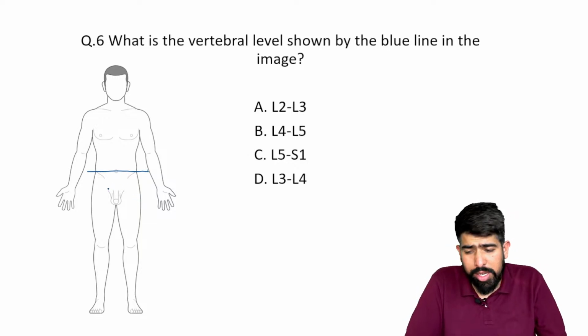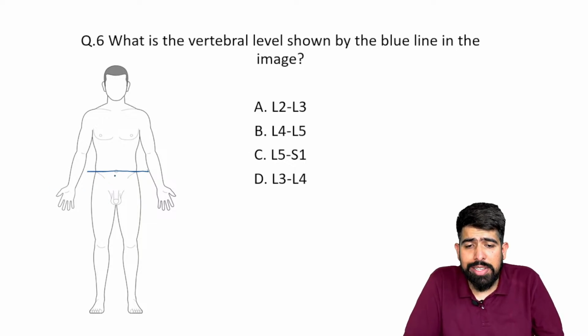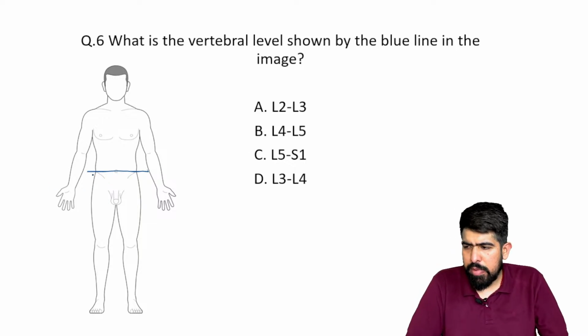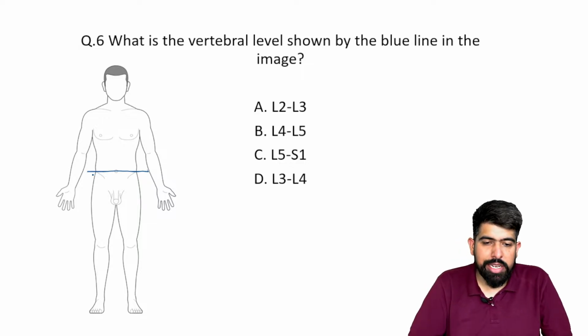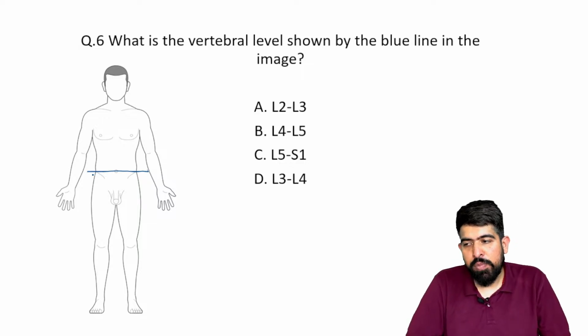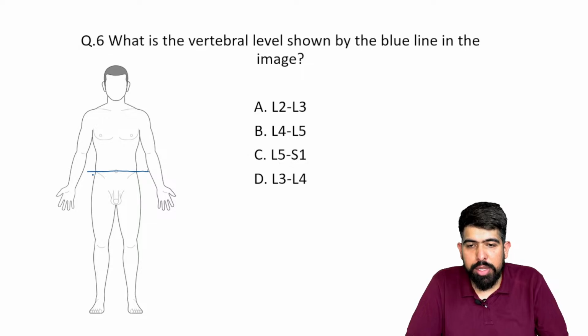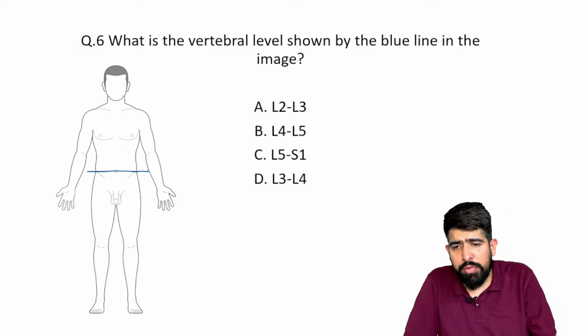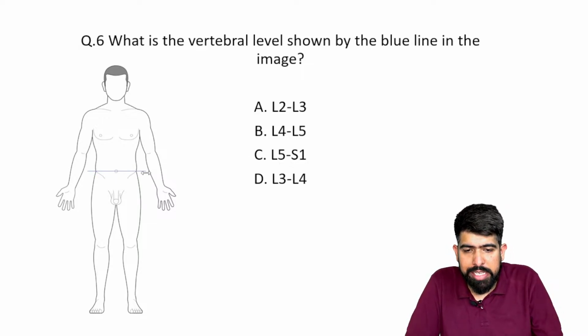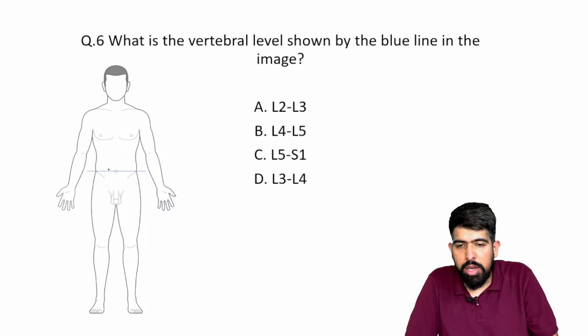So what does the examiner want to ask? The examiner wants to ask about this level of the umbilicus. You can say it like that, okay? So if an imaginary line is drawn at the umbilicus, the examiner is asking us about this. I think this line is clearly visible to you, or I can draw it also, right?